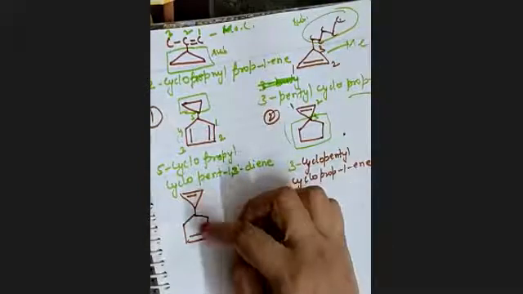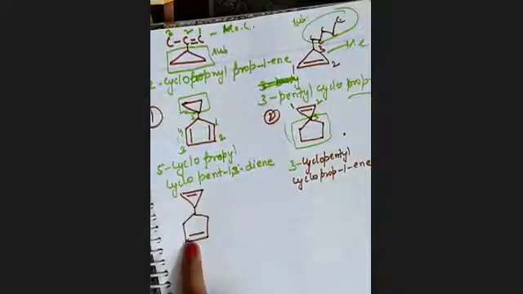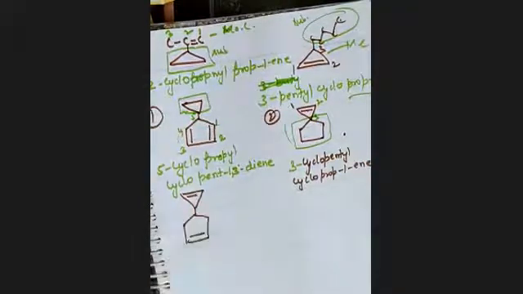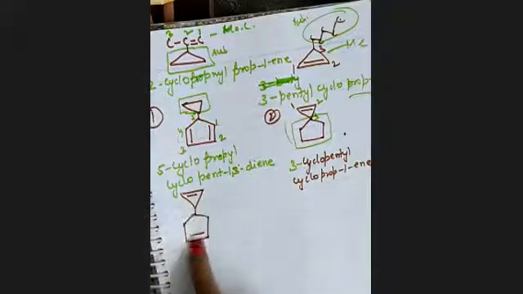Since we have a single double bond in both the attached species, whether this one or this one, what will happen? We will consider the number of carbons here. Since on the upper side we have 3 carbons and on the lower side we have 5 carbons,